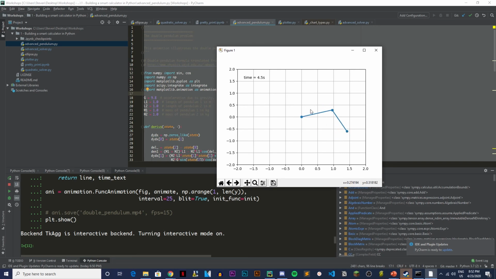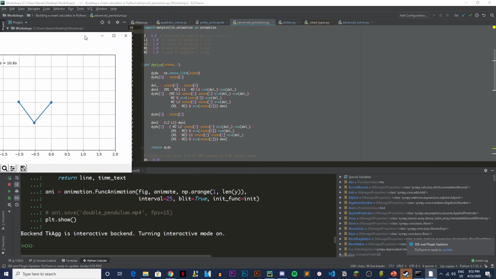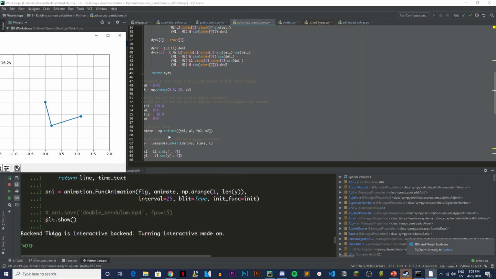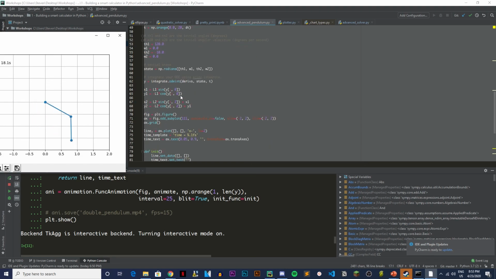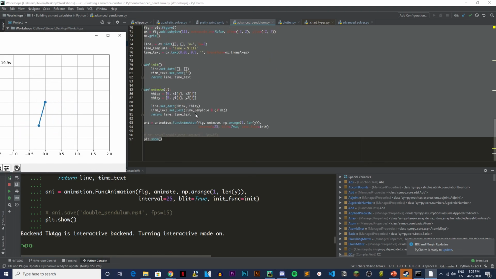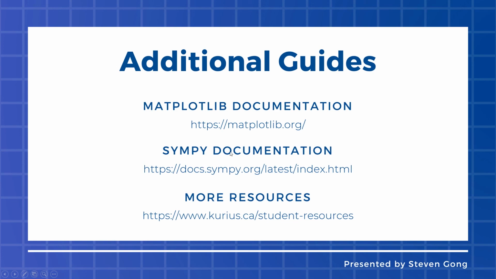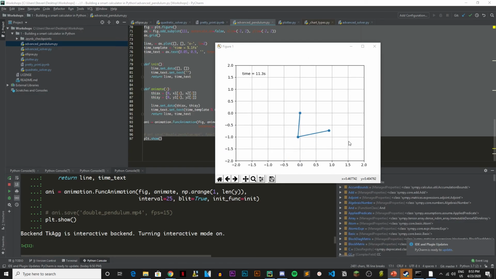You can do animations, and this is a double pendulum, and it's much more complicated. You have your dy/dx, so they do derivations, dt, states, x1, specifying the positions, animating it, and then showing it. So it's really cool. So I encourage you guys to look into Matplotlib if this is something you're interested in. If not, we also have SymPy for more math stuff.